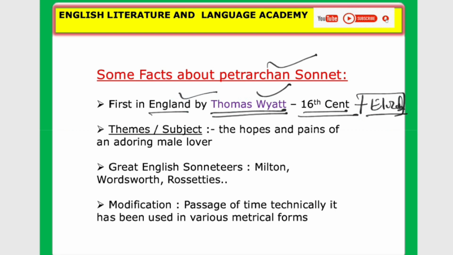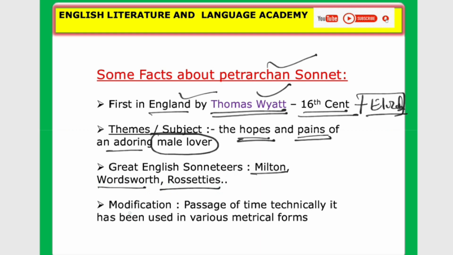So what are the general themes in the Petrarchan sonnet? That is hopes and pains. Look at the hopes and pains of an adoring male lover. And let's see who are the great practitioners of this Petrarchan sonnet form. That is Milton, Wordsworth, the Rossetti brothers.